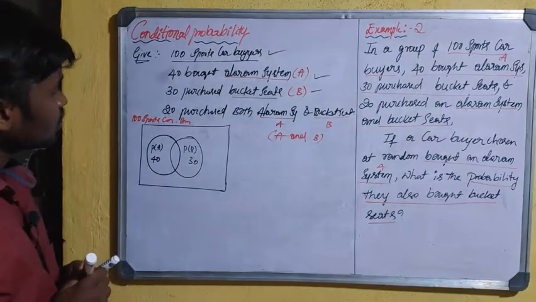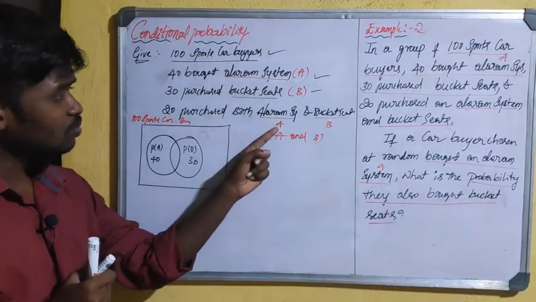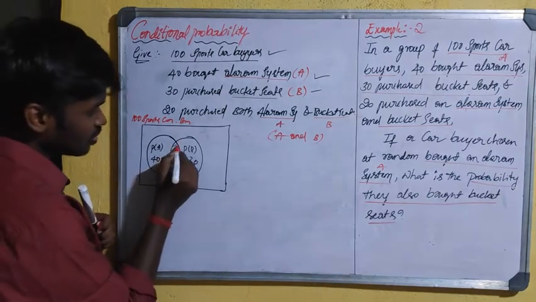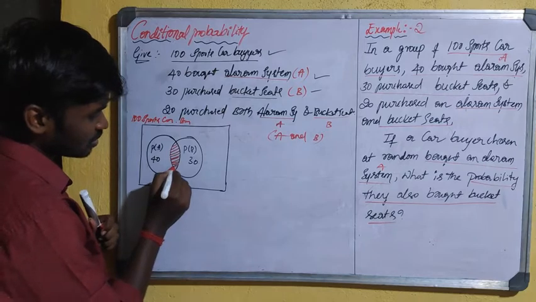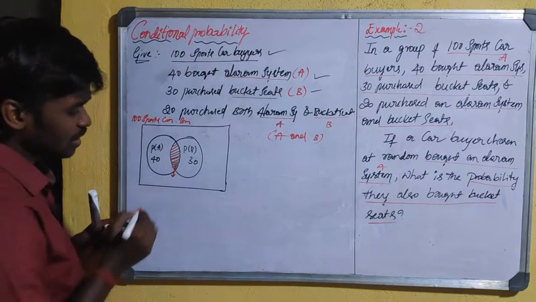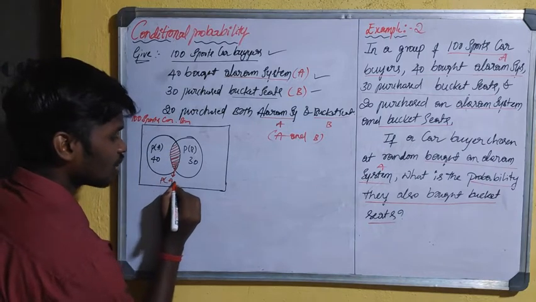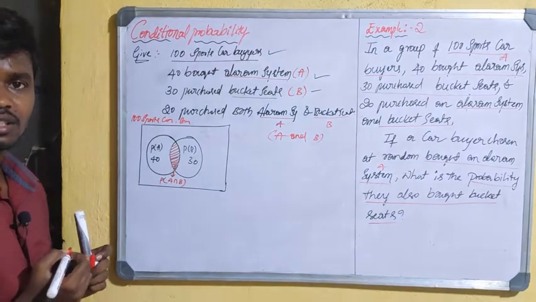What is the total number of sports car buyers who purchase both the alarm system and bucket seats? So this region indicates that the sports car buyers purchase both alarm system and bucket seats, right?